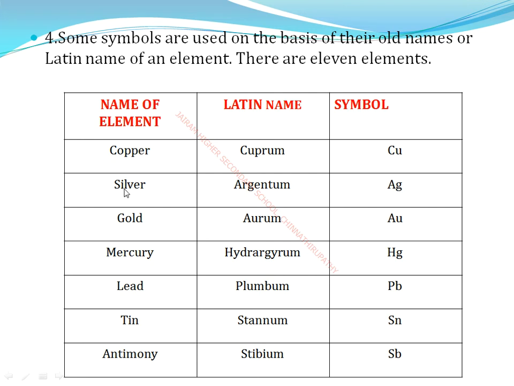Gold, the Latin name is aurum, the symbol is Au. Mercury is hydrargyrum, Hg. Lead is plumbum, Pb. Tin, stannum, is Sn. Antimony, the Latin name is stibium, the symbol is Sb.